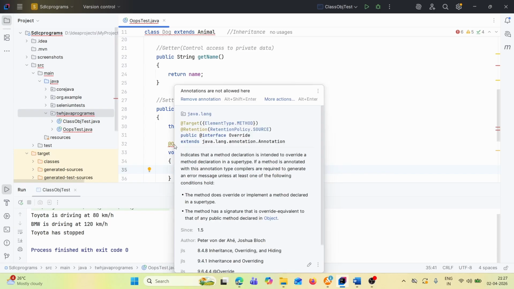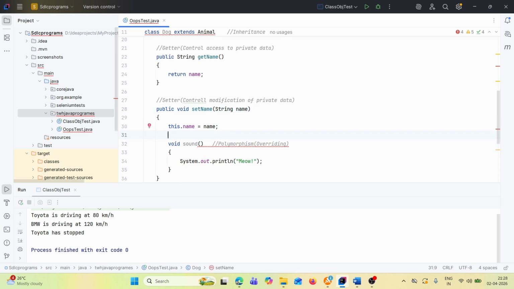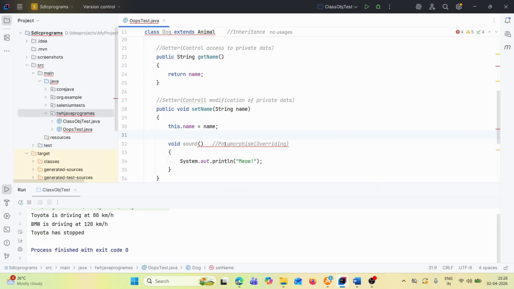One minute. Annotations are not allowed here. Just checking.